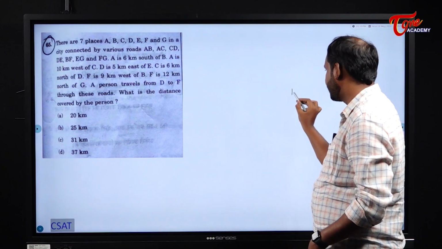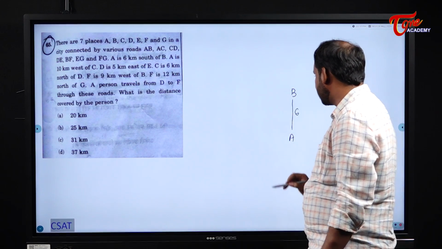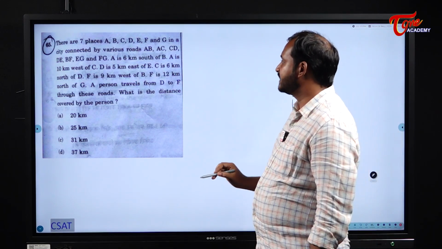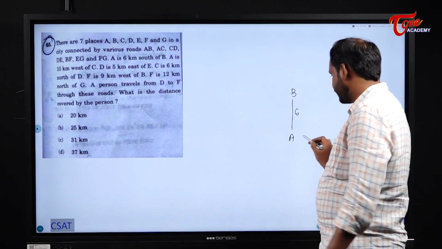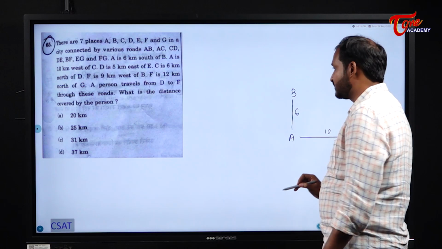If I have B here, A is 6 kilometers to the south of B. Please be careful while writing. Next, A is 10 kilometers to the west of C. That means where will I have C? I will have C here, which is 10 kilometers east of A.